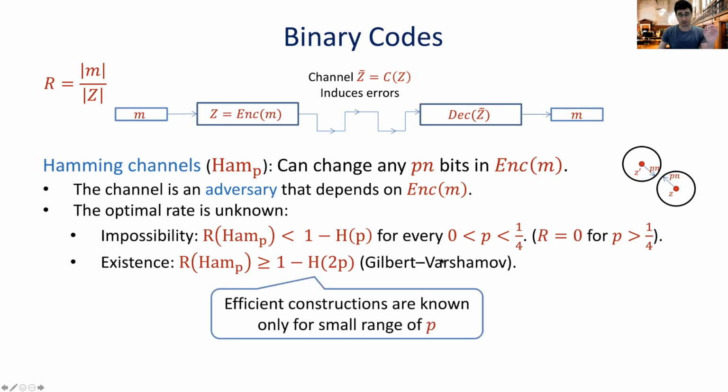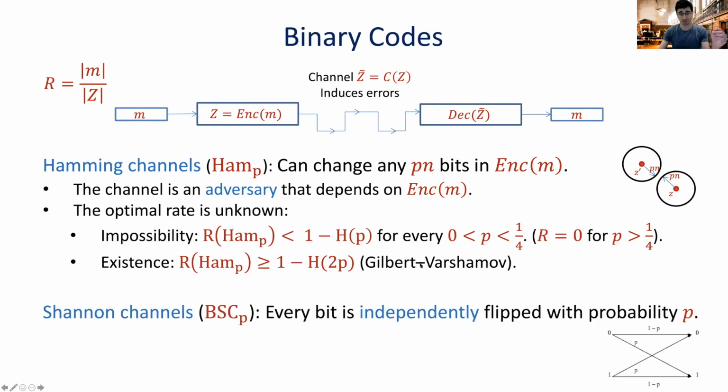Now, the problem with this is that we don't know any efficient constructions for the majority of the P's. In fact, the only results that show that there exist efficient constructions that achieve this rate are quite recent, and they only apply for a small range of P. Okay, but still we don't really know where the correct capacity lies. It's somewhere between 1 minus the entropy of P and 1 minus the entropy of 2P.